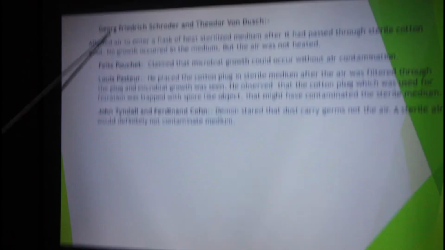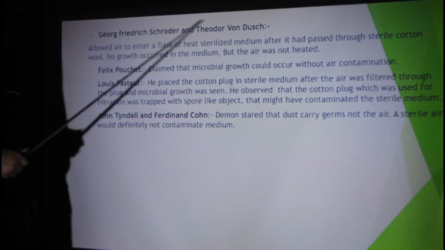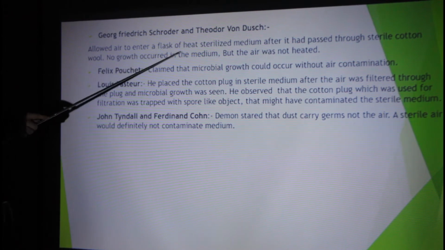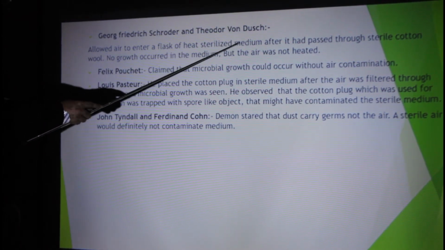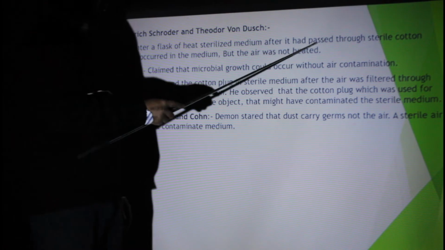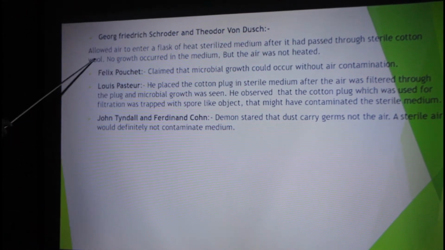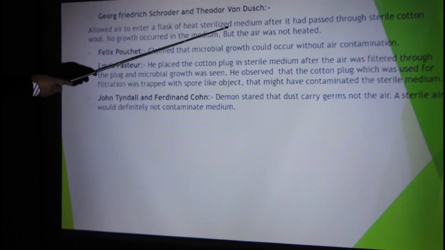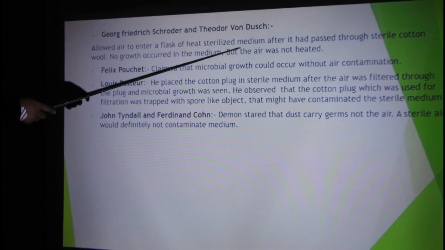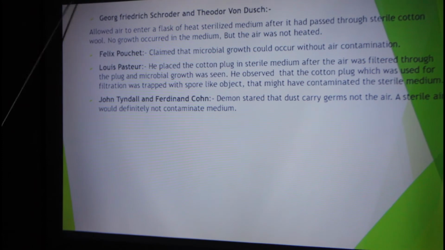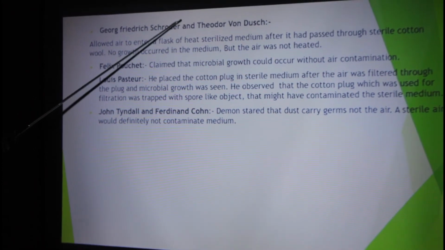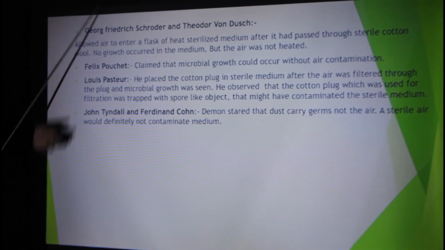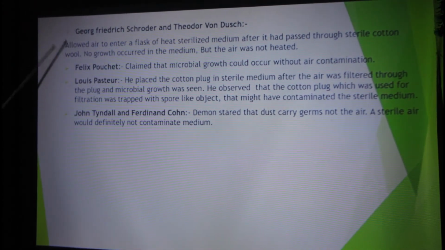Next, Sir Georg Friedrich Schroeder and Theodor von Dusch allowed air to enter a flask of heat sterilized medium after it had passed through sterile cotton wool. No growth occurred in that medium, but the air was not heated. These are very important names, you must remember them.